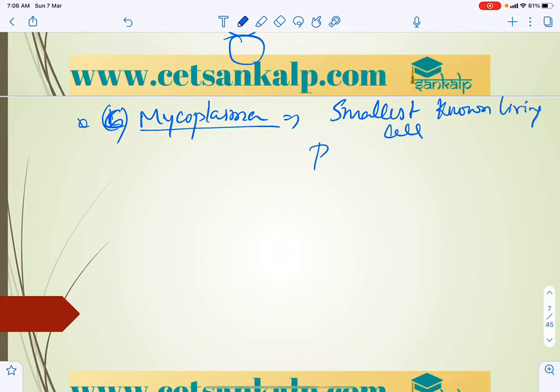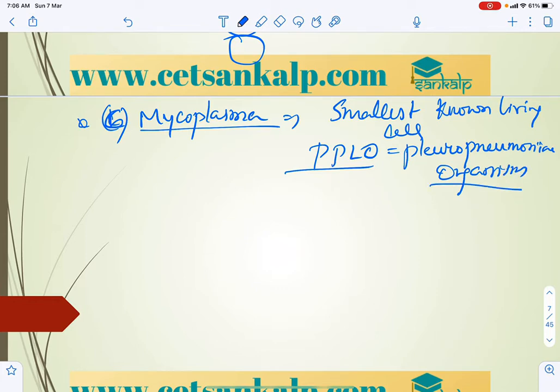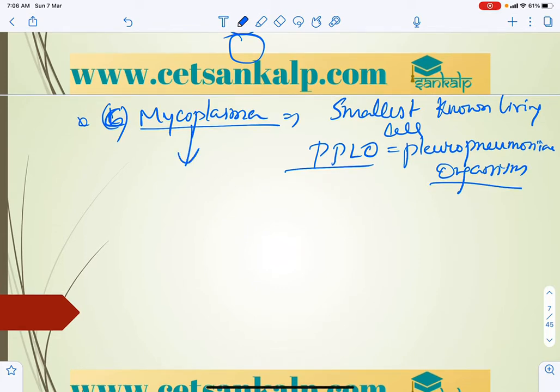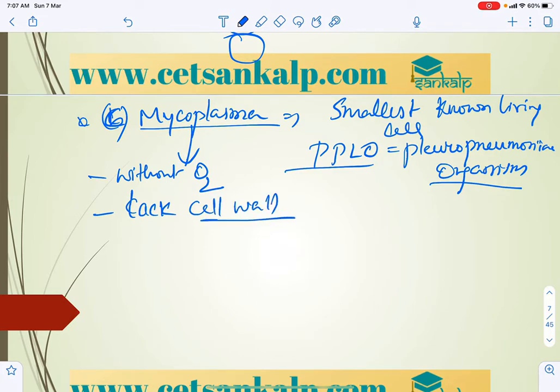They are generally called PPLO, pleuropneumonia-like organisms. These affect both plants and animals, right? They can survive without oxygen, and they lack a cell wall. No cell wall.